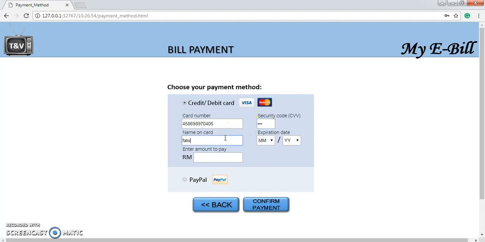The other details are still correct. Need to make it capital letter. 2020. I want to pay RM199.75 and confirm the payment.